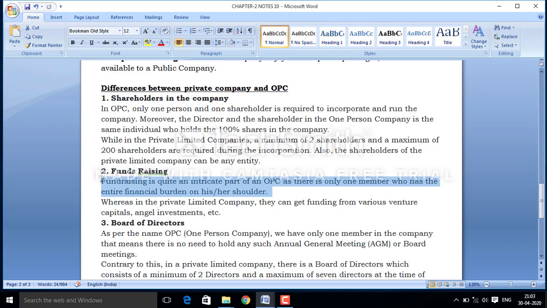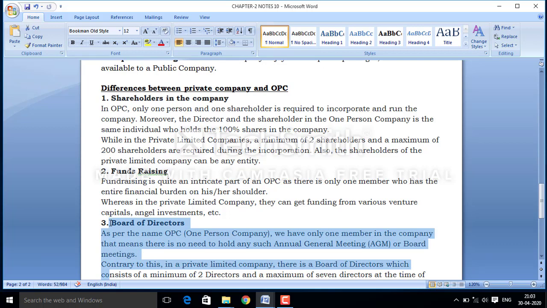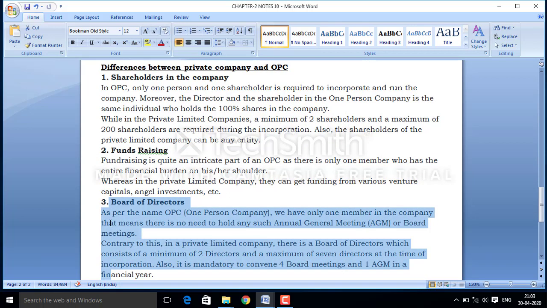It means in the case of OPC, fundraising is completely dependent on one person, but in the case of a private limited company, fundraising can be easy. It can raise its fund from different investors.